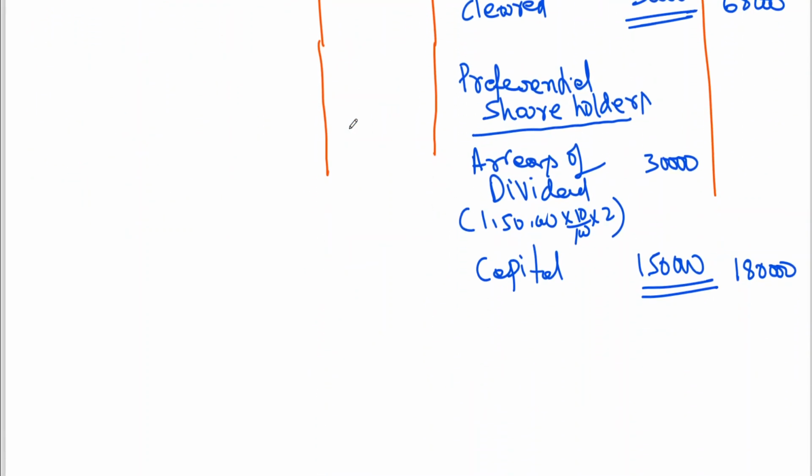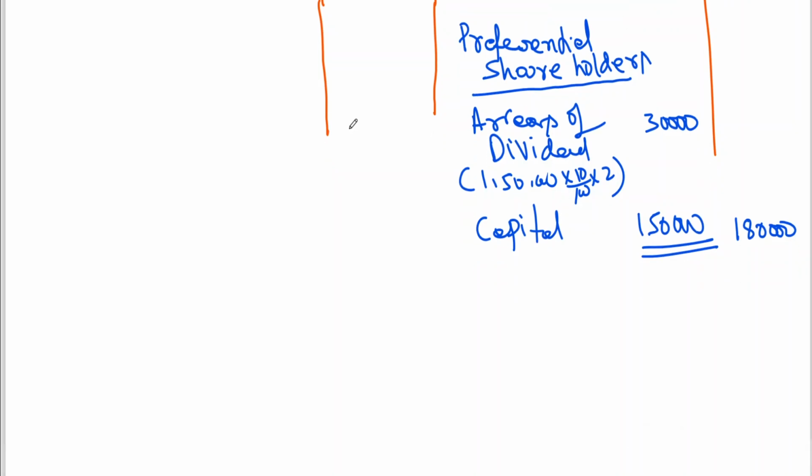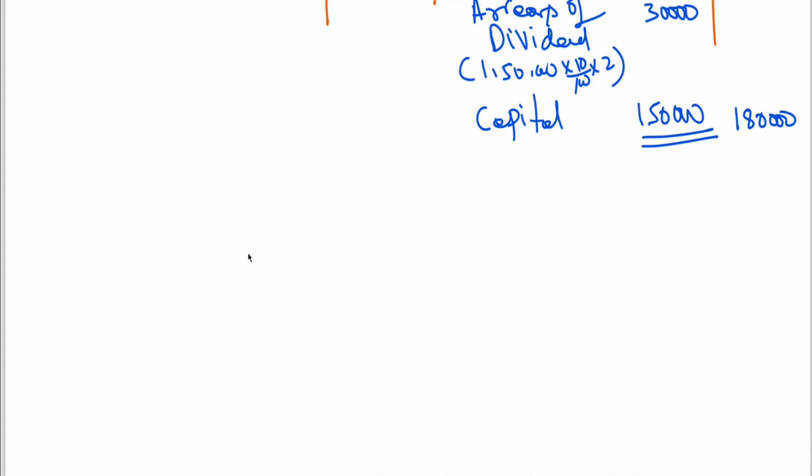So normally we have learned how to write this. Let me go for a working note, then it will be easy instead of repeating the same thing again.